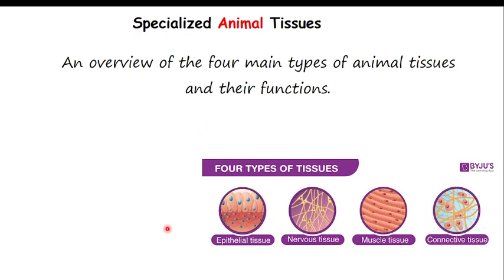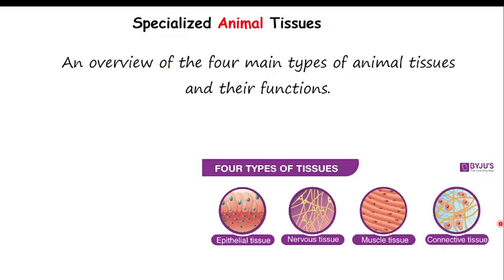Now we have talked a lot about plant tissue. Let us talk about specialized animal tissue. Normally, animal tissue comes in only four types: epithelial tissue, which covers our surfaces; nerve tissue, the nervous system, which helps in coordination; and muscle tissue, which helps in contraction and giving shape.